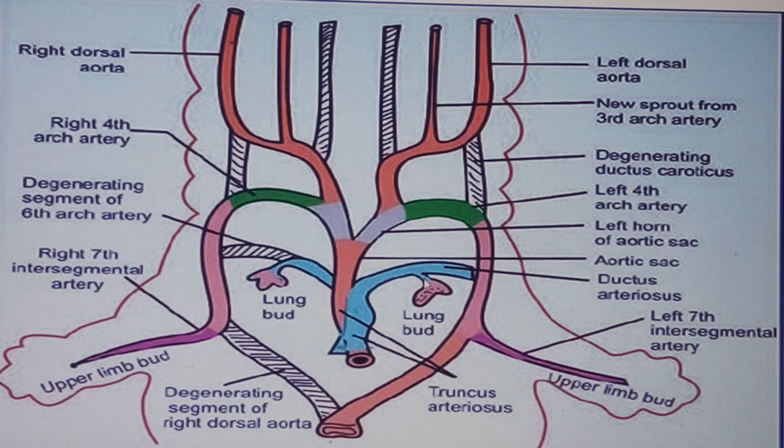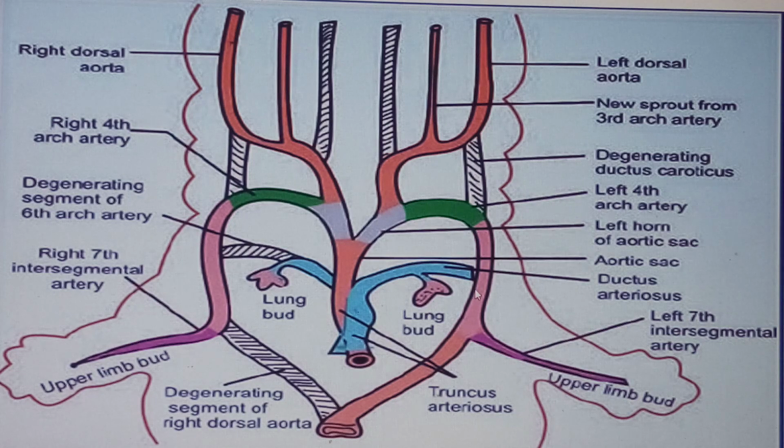But my friends, for the left one, unlike the right one, where the distal portion will degenerate, what is happening is that there's still a connection between the distal portion of the sixth arch artery and the lower portion of the left dorsal aorta.